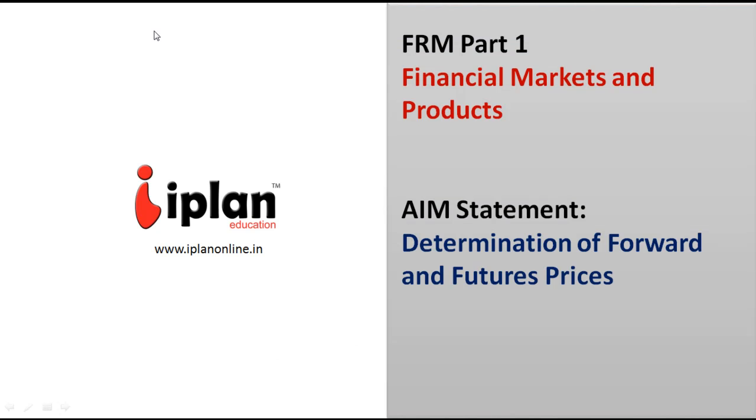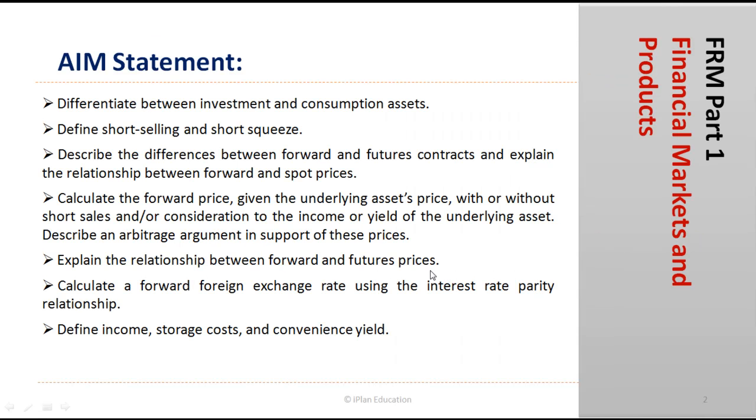FRM Part 1, Financial Markets and Products. Next aim statement is determination of forward and future prices. Under this aim statement, first we'll differentiate between two kinds of assets, investment assets and consumption assets, and then we look at the relationship between the spot and the future prices for different kinds of assets.